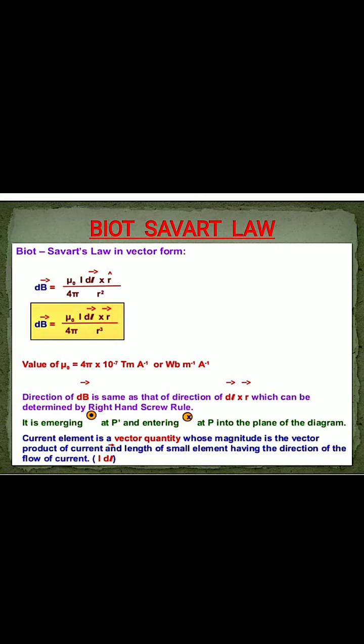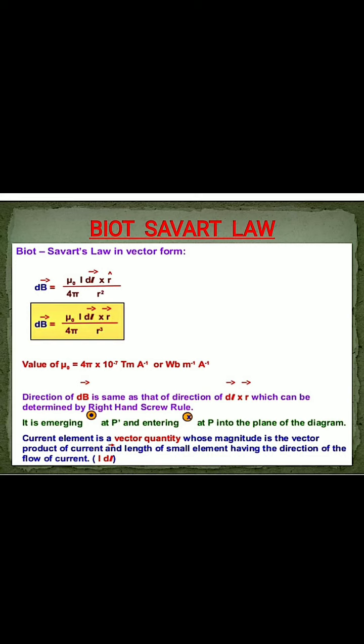In place of r hat, if we put its value, then we get that final expression. It is the vector form of Biot-Savart law, and it is a very important law. And the value is also given here, mu 0 equals 4 pi into 10 to the power minus 7. So mu 0 by 4 pi is only 10 to the power minus 7.